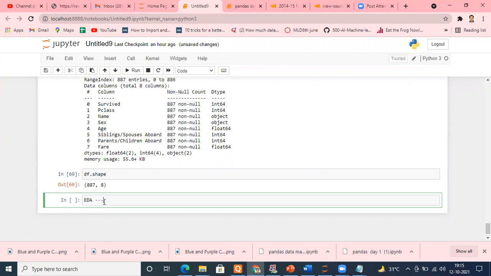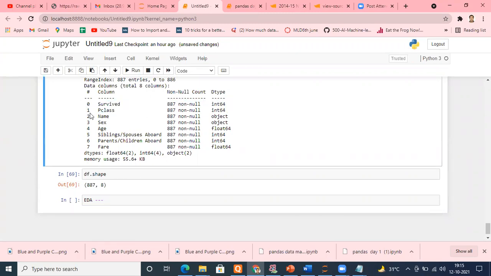Normally, how do we do it? We explore each column one at a time. Let me explore the survived column, then the pclass column, then the name column, right? Then we find out the relationship between these two, and between these two. This is the normal way, which is time consuming. But you should learn that.